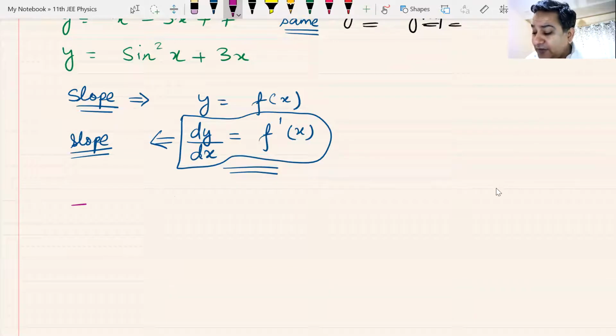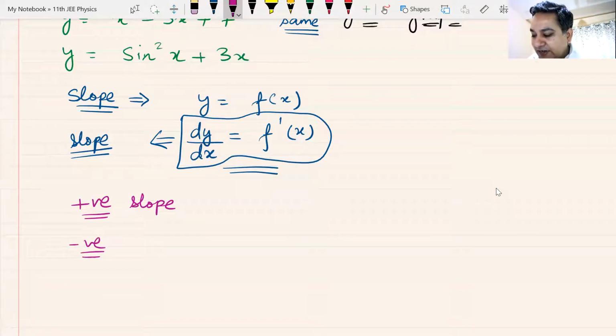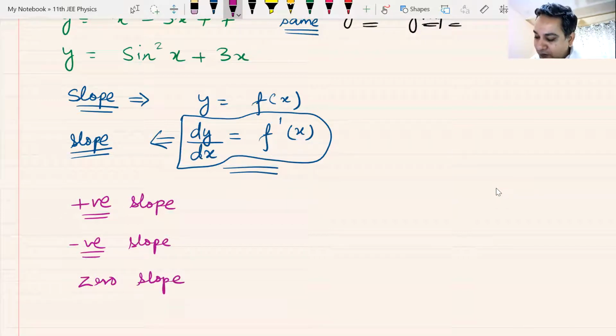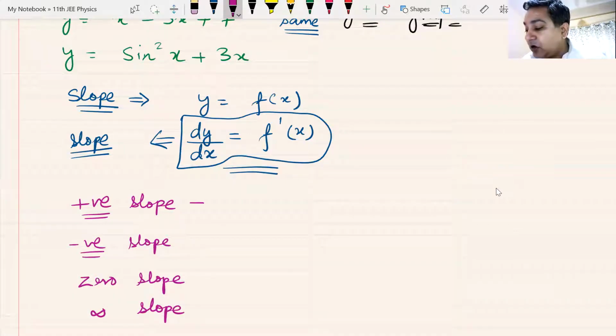Now we also had seen different types of slope. We had seen the positive slope graph. We had seen the negative slope graph. The third type of graph is a zero slope graph. And the fourth type of graph was an infinite slope or an undefined slope graph.